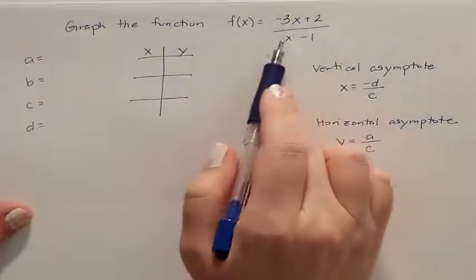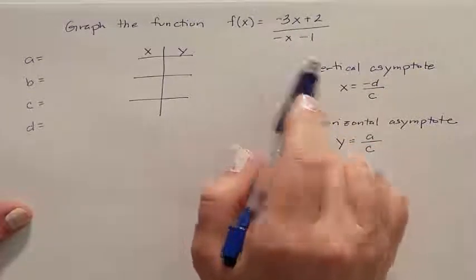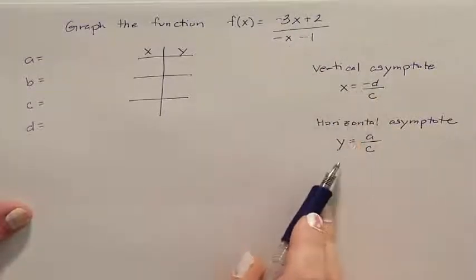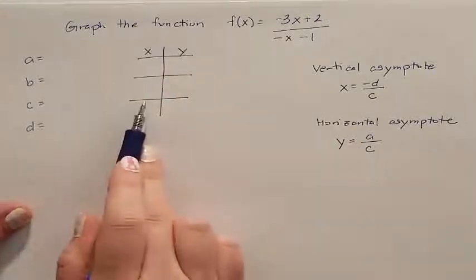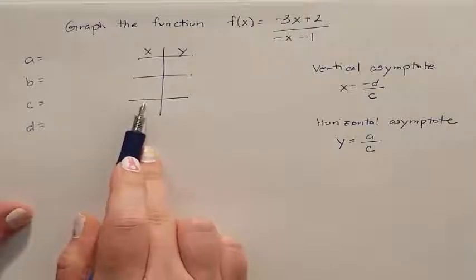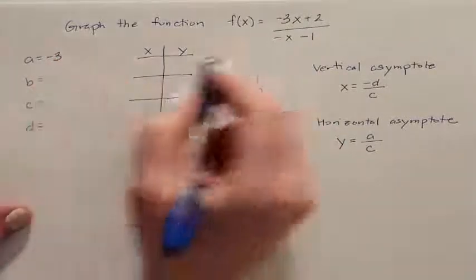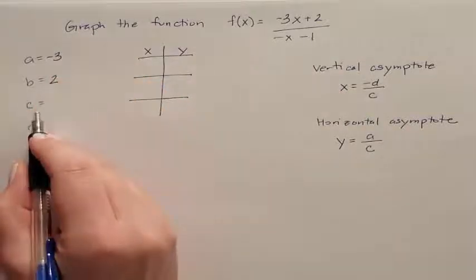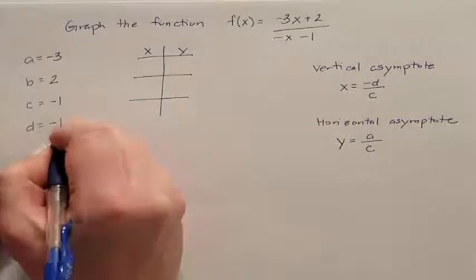So our last practice problem today, we need to graph a rational function that has both a binomial in the numerator and the denominator. If it has a binomial in both, you have to use these equations to figure out your asymptotes, and then you have to make a table to find where your other points actually are. So a is always the coefficient in the numerator, and b is always the constant in the numerator. c is the coefficient in the denominator, and d is always the constant in the denominator.